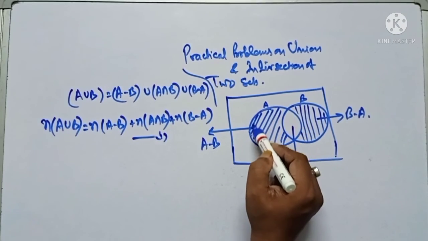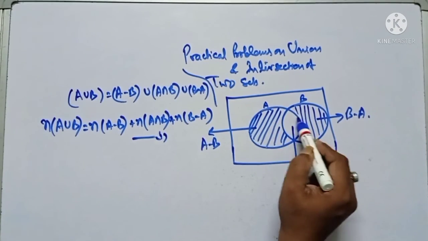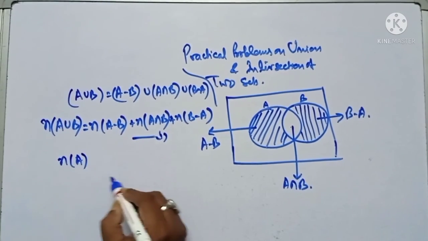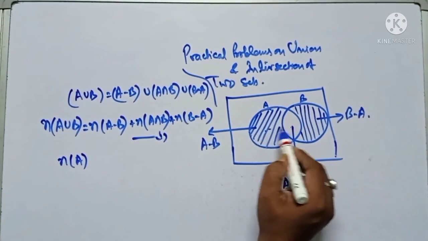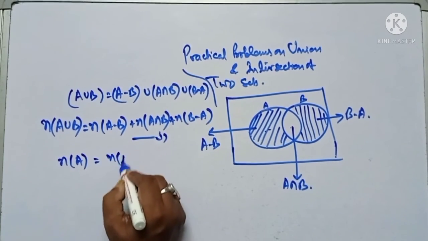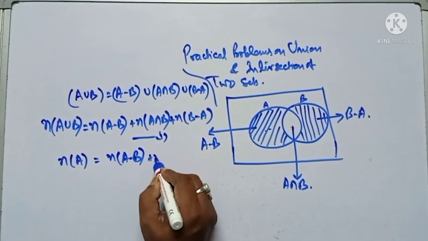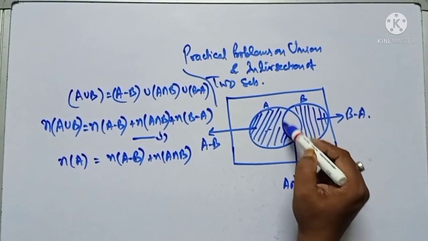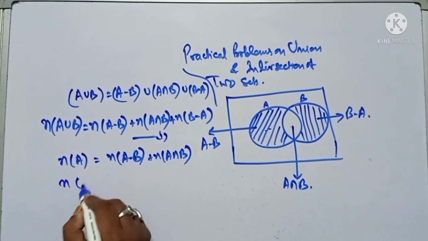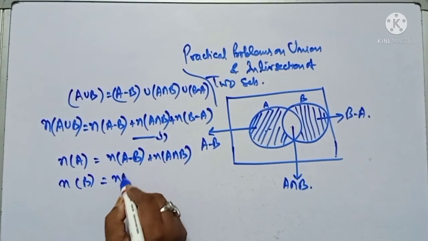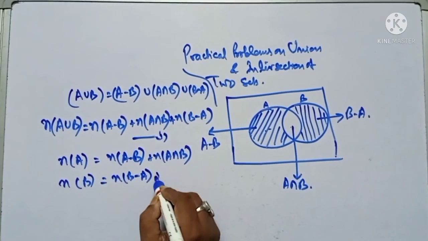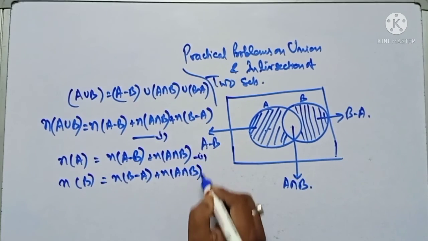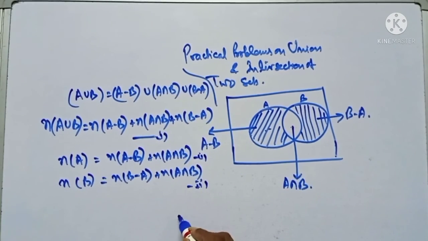Now the number of elements in set A, this circle, includes both these regions, that is, A minus B and A intersection B. Similarly, set B includes B minus A and A intersection B. This is equation 2.